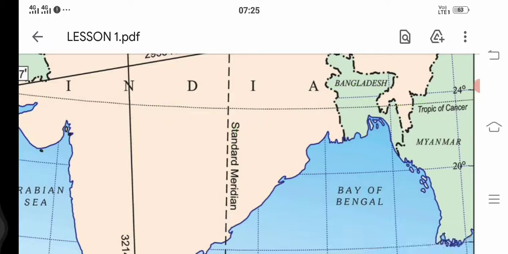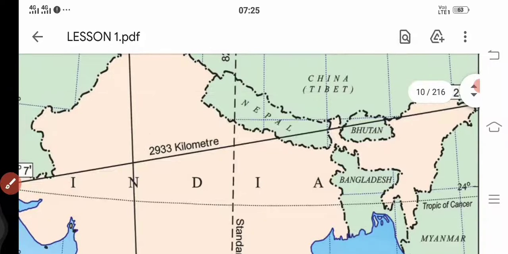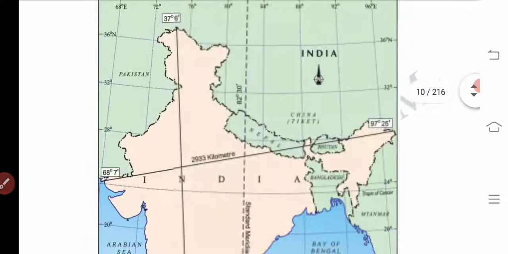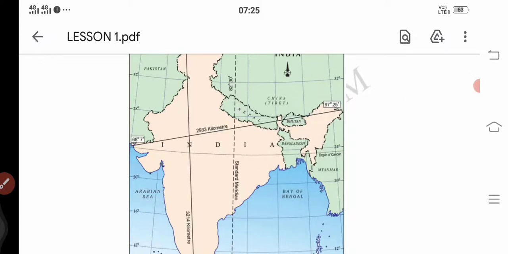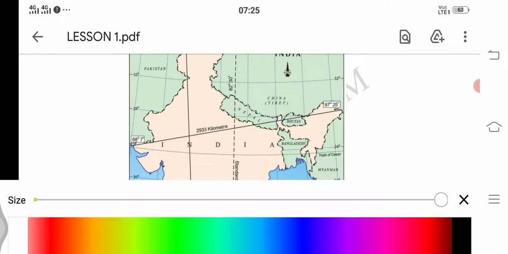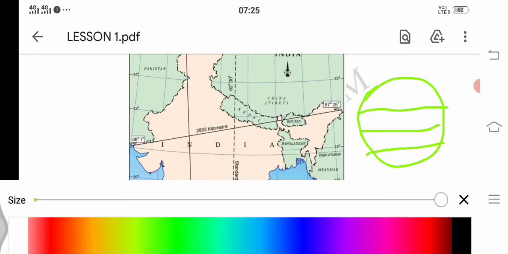We know that the part of the world which is located in between the Tropic of Cancer and Tropic of Capricorn, what is it called? You see that this is the Equator, and this one the Tropic of Cancer, and this one the Tropic of Capricorn. So you see that this portion, and here